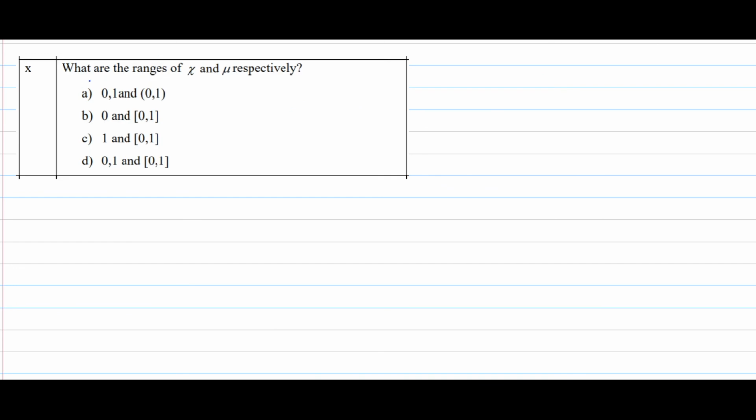What are the ranges of zeta and mu? Zeta is the membership value for classical sets. Classical sets means if an element is included within the set, then the membership value is 1. If it is not belonging to that set, then we take it as 0.